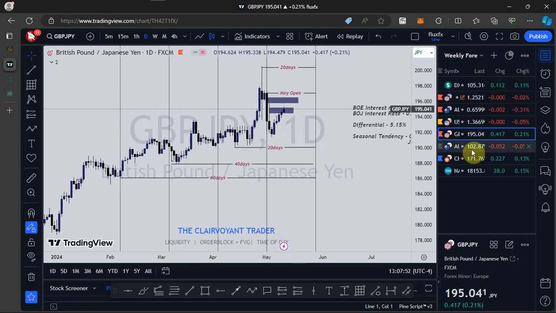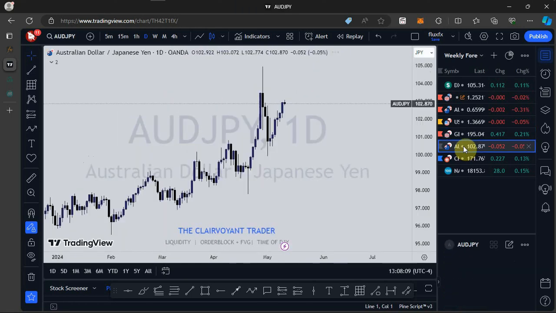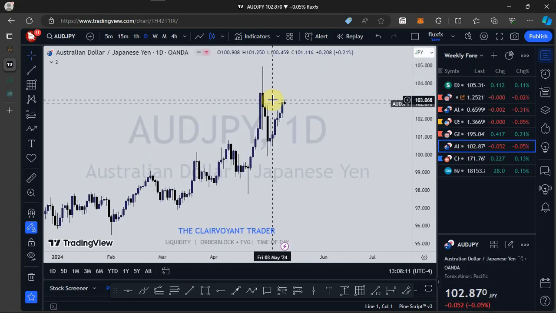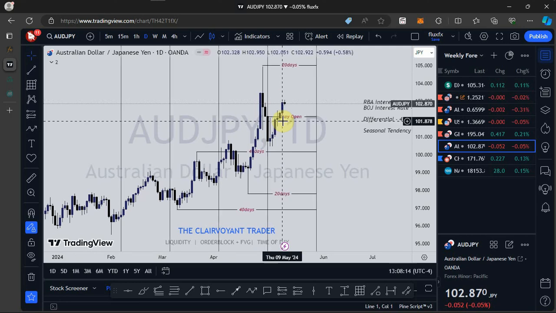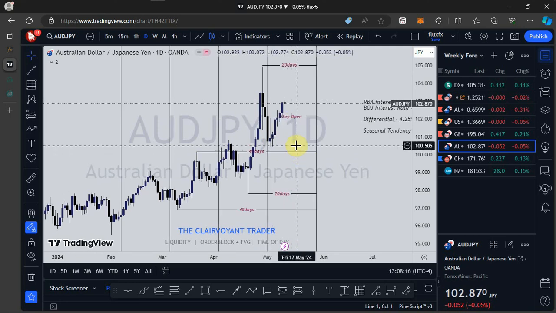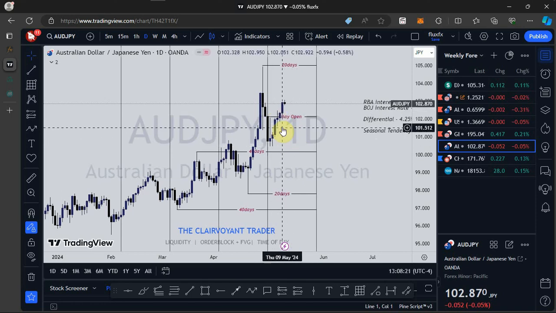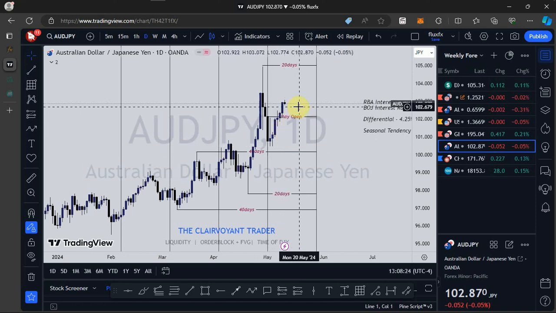The only difference between AUDJPY and GBPJPY is that for GBPJPY, price is trading below May's open price, and for AUDJPY, price is trading above May's open price. So AUDJPY is giving us ideal scenarios for a bearish movement, a movement to the downside, because if price is above an open price, that is an ideal scenario for a bearish movement.